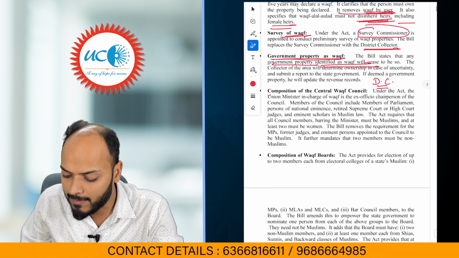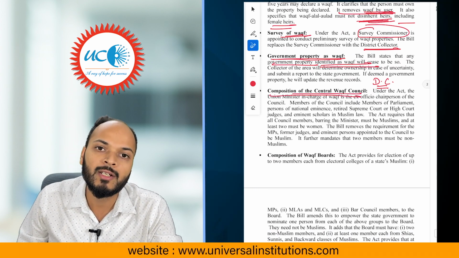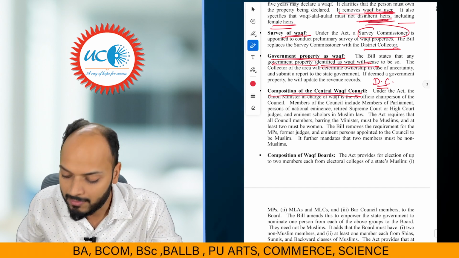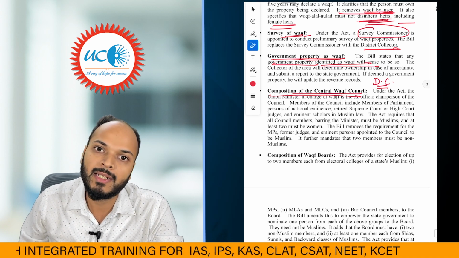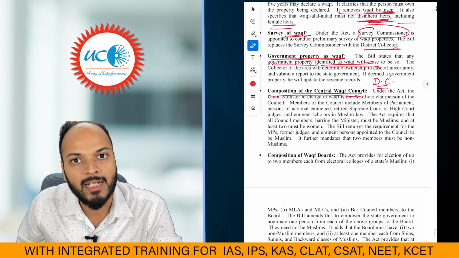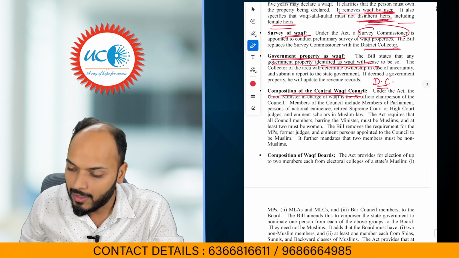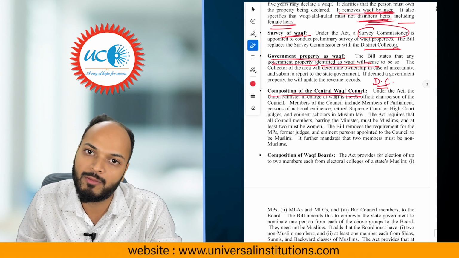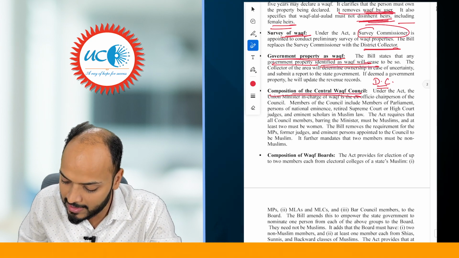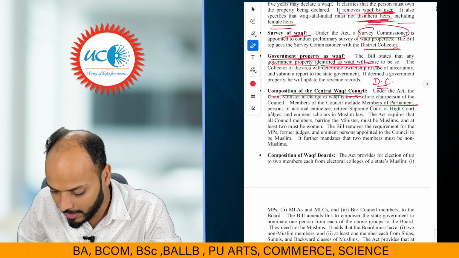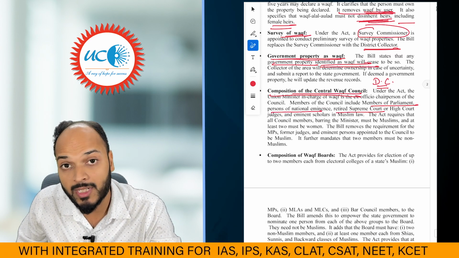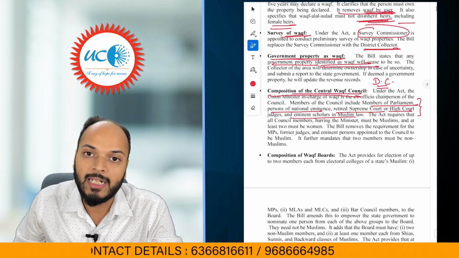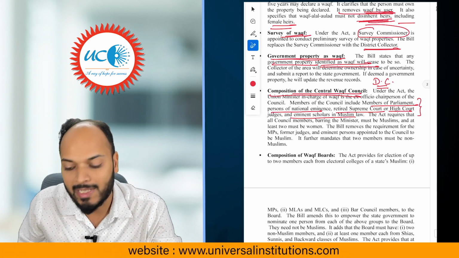Next is about composition of the Central Waqf Council. At central level, there is a Waqf Council which is chaired by the Union Minority Minister. Apart from the minister, there are various other members to the council. Now the Act of 1995 says that apart from the chairperson, all members should be Muslim. The other members can be members of parliament, persons of national eminence, retired Supreme Court or High Court judges, or eminent scholars in Muslim law. So the Act of 1995 says all these people should be Muslims only.